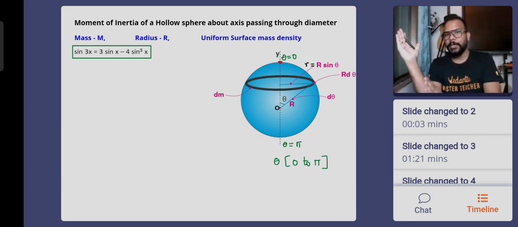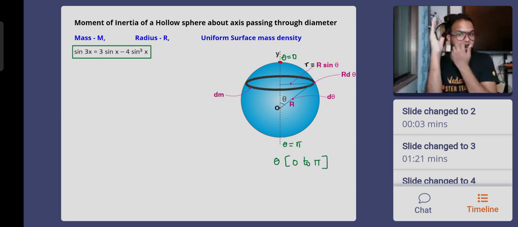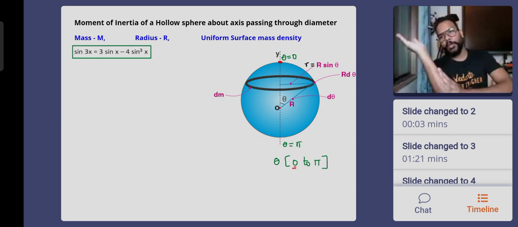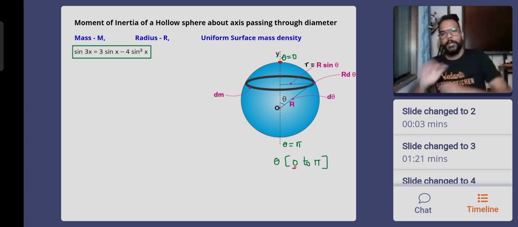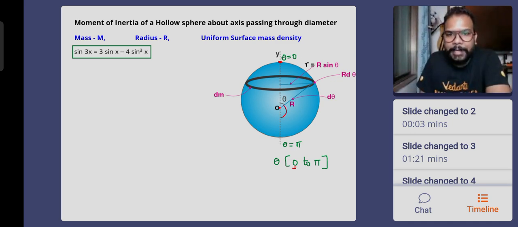If the black ring that you see is on the north pole, this length will become perpendicular. Theta value will become 0. Now if I have to go on the other side of it, my hand will actually have to go 180 degrees on the other side. That means this length will be measuring the angle of this radius. So that angle will come out to be pi, 180 degrees.